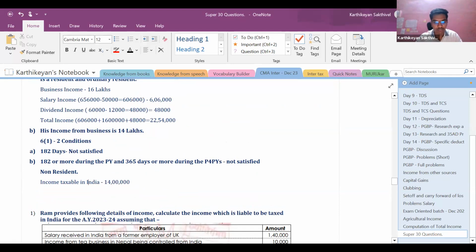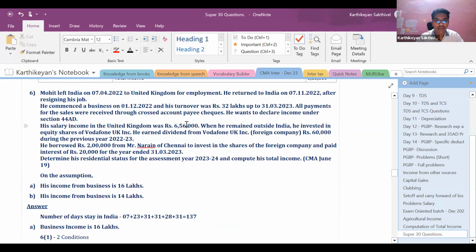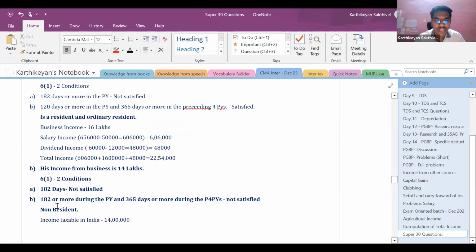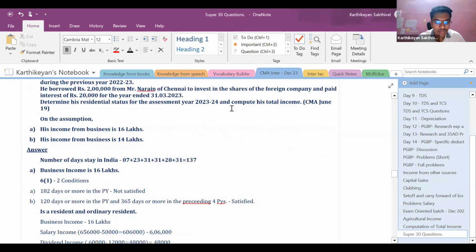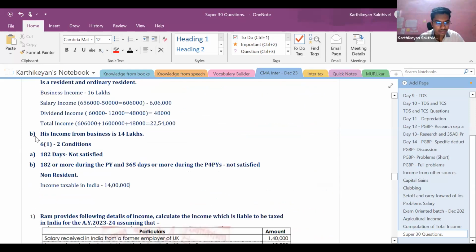The only point from the suggested answer is, in the suggested answer, we only have the non-resident variant alone. We do not have the resident variant. So even in the non-resident variant, they are taking 44AD and having 6% of the 32 lakhs as income. So I slightly differ from that, and I am of the view, and that is also given in the law, that non-residents are not eligible for presumptive taxation, with all due respects, right? So now let us go to question number 7.